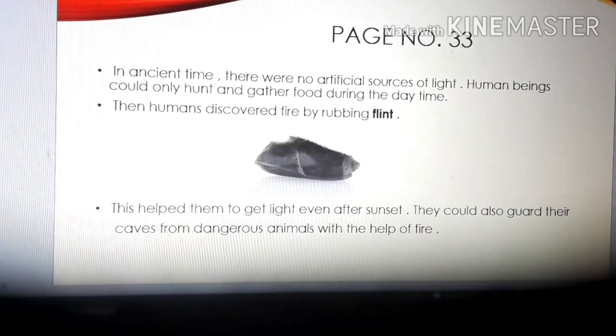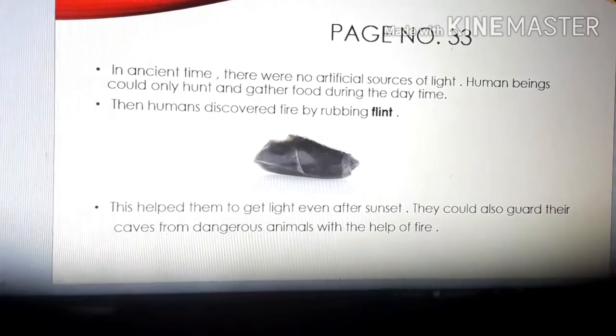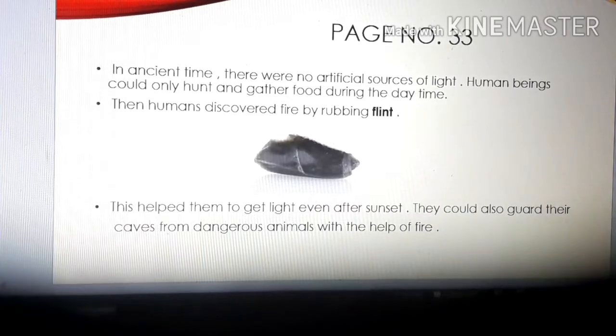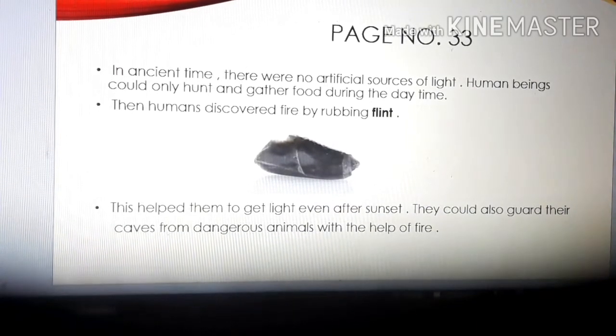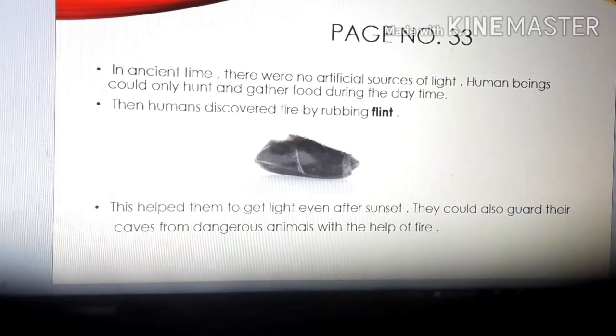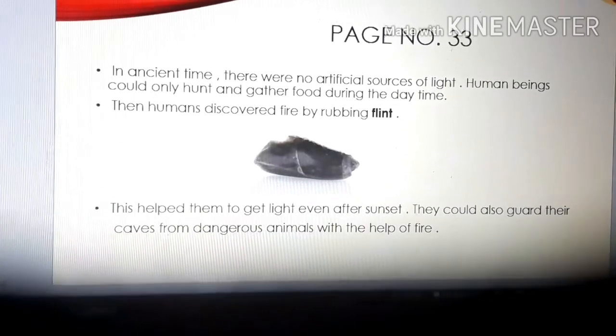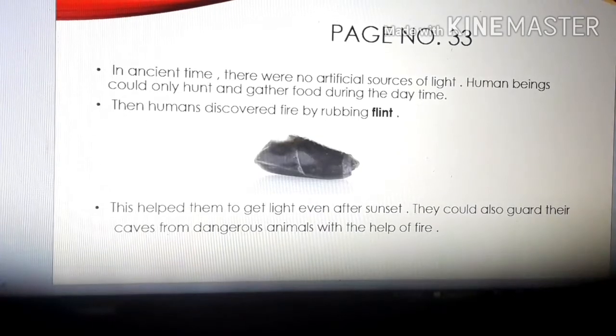Next, what we have studied, children, discovery of fire as a source of light. So children, we know that when fire was discovered, it was one of the sources of light for early people, for people living in ancient time. In ancient time, there were no artificial sources of light, only natural source of light. So they could hunt and gather food only during the daytime. They could not hunt and gather food after sunset.